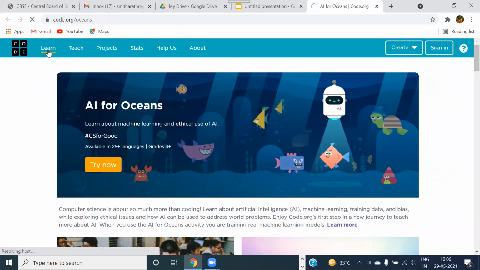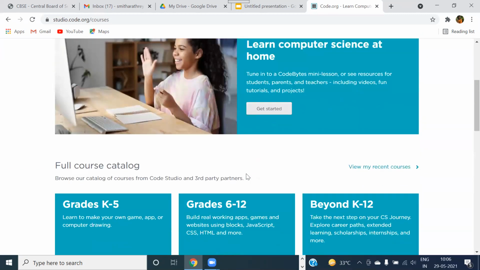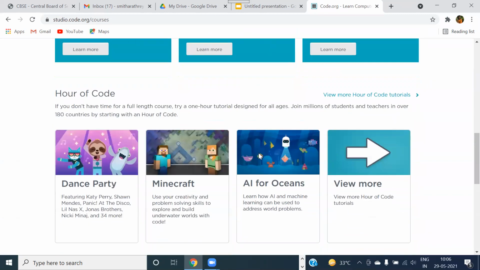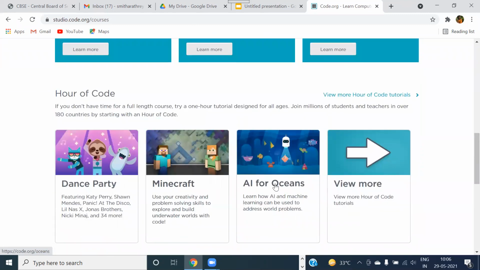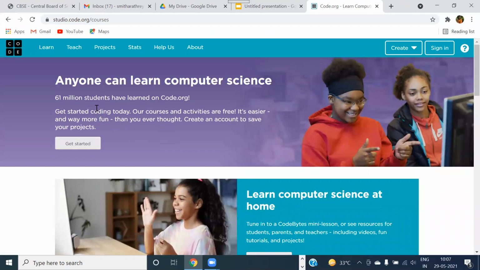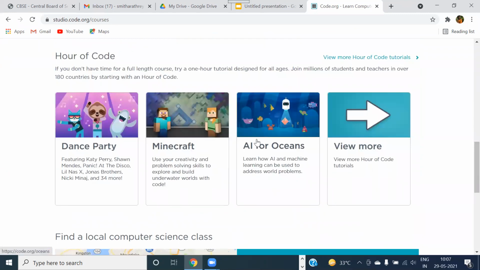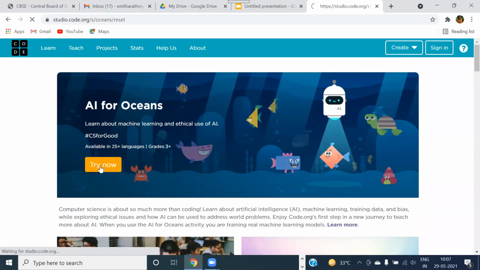If you click on learn, here any computer related courses are available for the different classes, coding concepts, everything is there. So directly I'm going to go for AI for Oceans. You can use this site to see other information like teach, projects, statistics, help us, everything. You can just try out for yourself. Now we'll directly go for AI for Oceans. Now we'll click on try now.